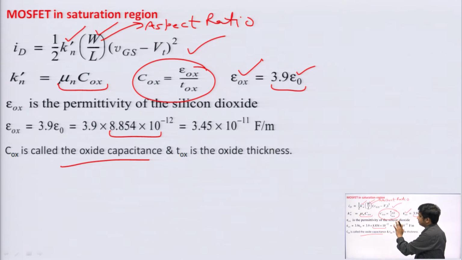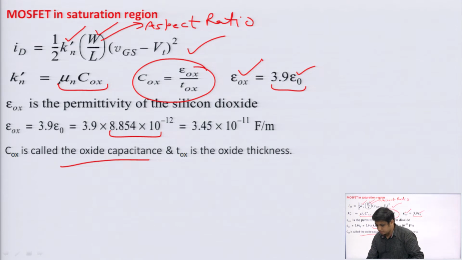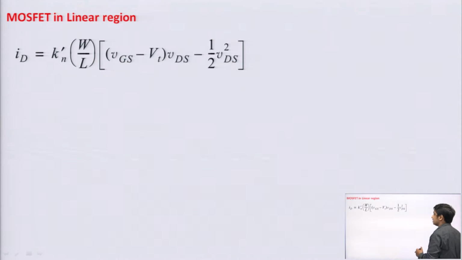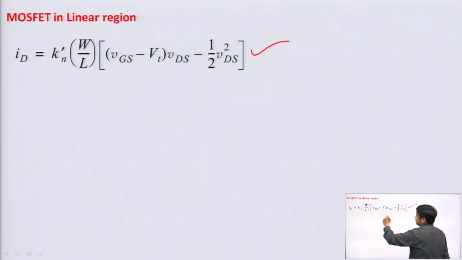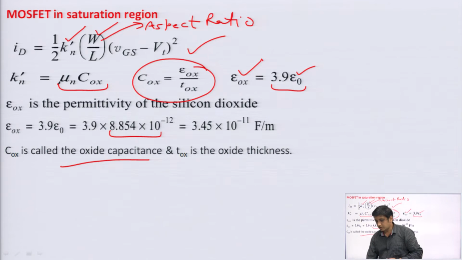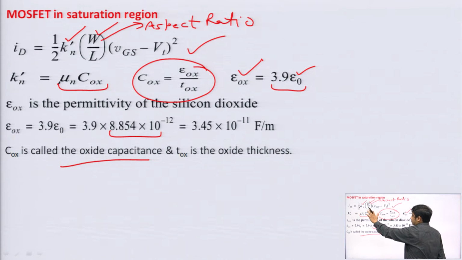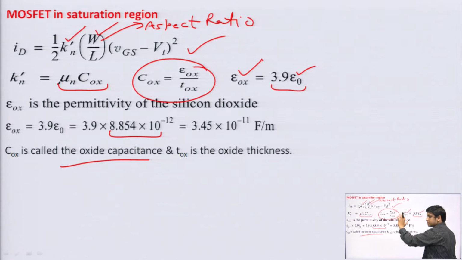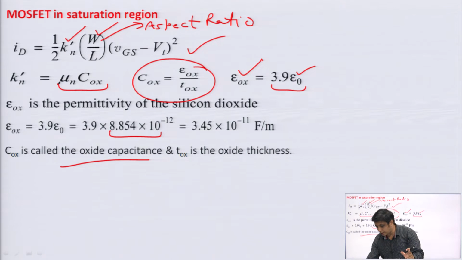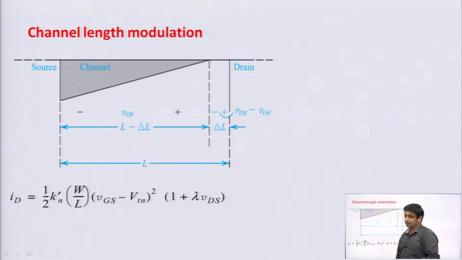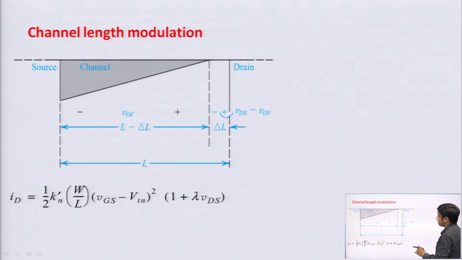So, this is the drain current equation for saturation region, that you already know, you need to review it, fine. And when the MOSFET is in linear region, then the drain current equation is this one. Now, your drain current also depends upon VDS, and in saturation region you can see that in the drain current equation there is no VDS, there is no drain to source voltage, but that is the ideal case. Practically there is channel length modulation, due to which your ID slightly depends upon VDS also. What is channel length modulation?